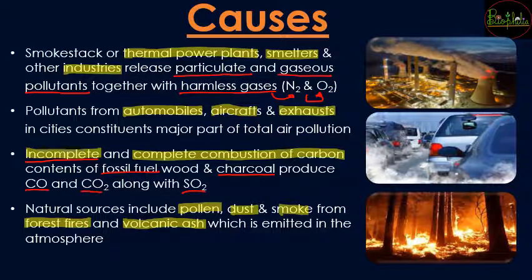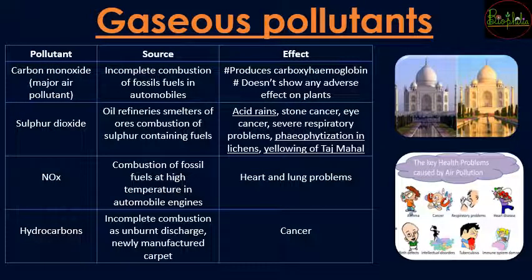So not only natural, but there are also many human activities that are contributing to the causes of air pollution. So now let's discuss some gaseous pollutants. So a major air pollutant under the gaseous pollutants is carbon monoxide. So what is the source of carbon monoxide? Source is going to be the incomplete combustion of fossil fuels. So whenever there is partial combustion of carbon in presence of lesser oxygen, there is going to be release of carbon monoxide.